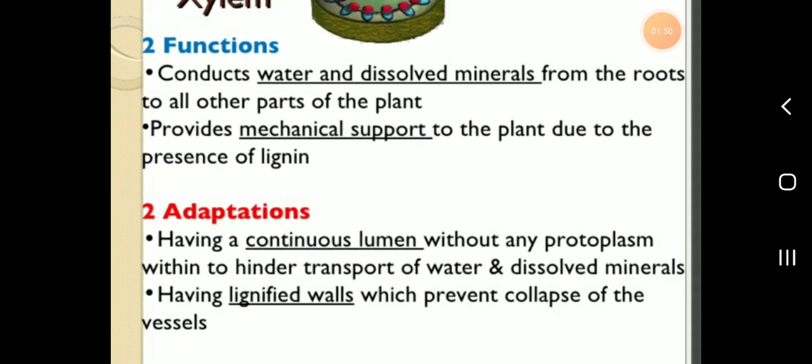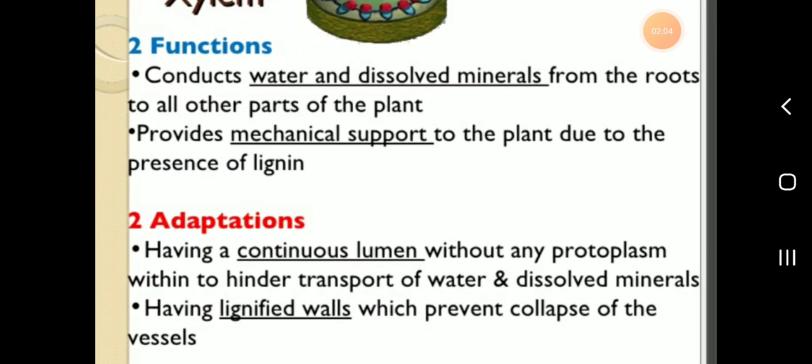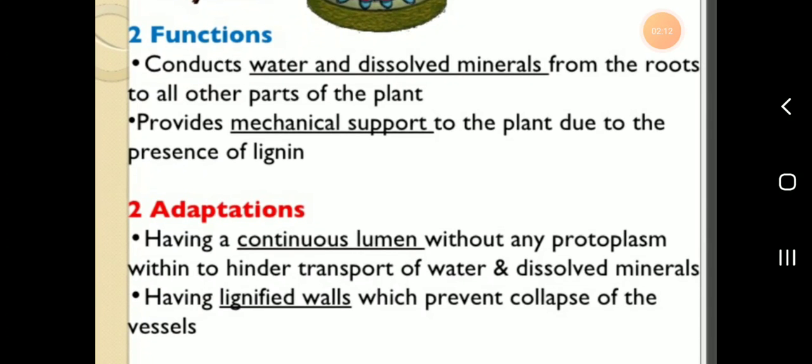Then functions. What are the functions of xylem? It conducts water and dissolved minerals from the roots to all other parts of the plant. It provides mechanical support to the plant due to the presence of lignin.